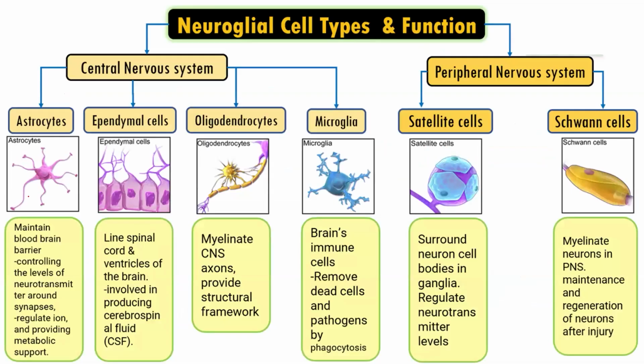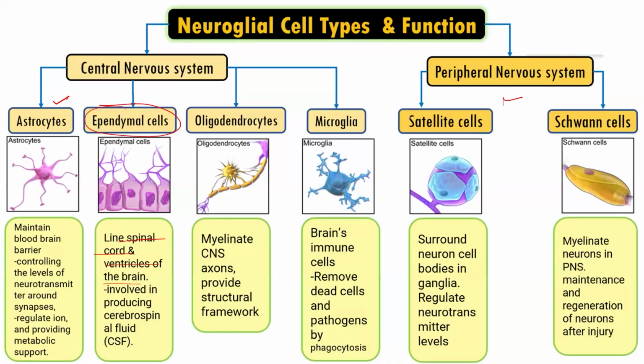So neuroglial cells are present in the central nervous system. They are part of the peripheral nervous system as well. In the central nervous system, as I mentioned, we have astrocytes whose function is to provide nourishment. They also regulate the ions and provide some metabolic support to the neurons. Then we have ependymal cells. What is the function of ependymal cells? They line the spinal cord and ventricles of the brain, and are also involved in the production of the cerebrospinal fluid. Cerebrospinal fluid is the fluid which is present within the membranes of the brain and the spinal cord.